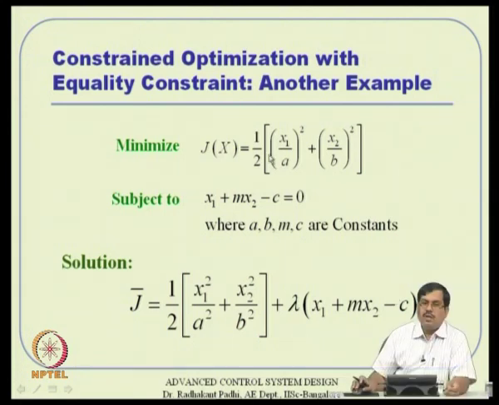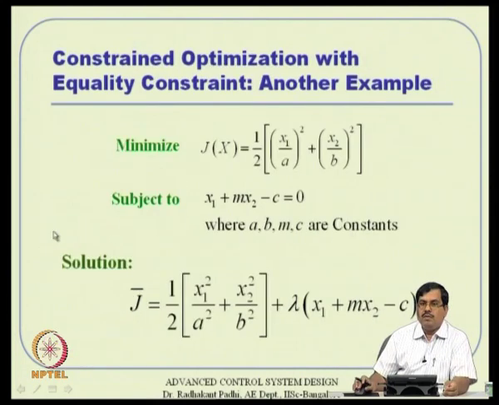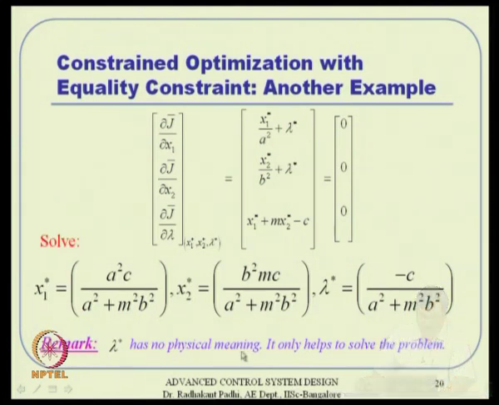Okay. So, to generalize that a little bit, you can take a little more general quadratic cost function in two variables, and then you can take a generic kind of a plane equation here, and then you can proceed with the same algorithm, and then finally get a solution which is very generic actually. Just by plugging various values of a, b, m and c, you will get a general solution already basically. Also, a small remark: the lambda star that you are ultimately getting has no physical meaning actually, it only helps to solve the problem. And that is true for optimal control also basically.